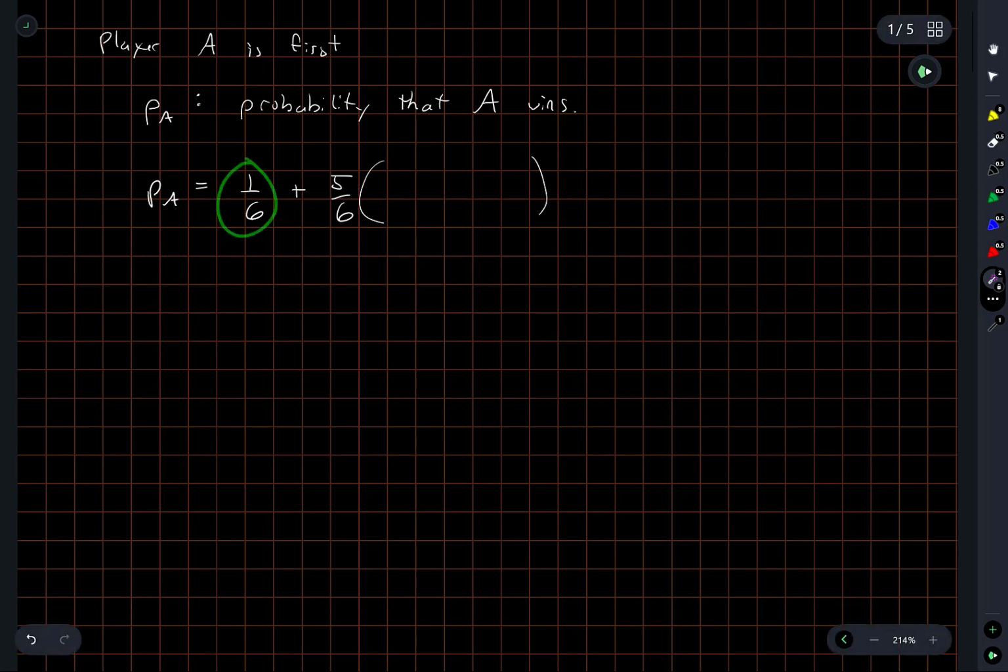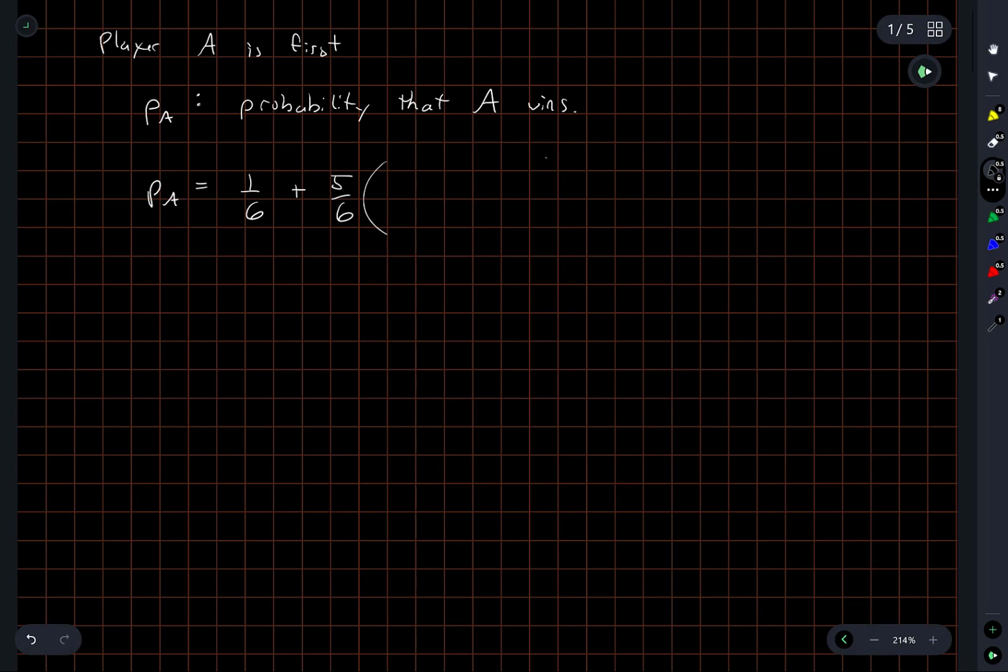That happens immediately with a probability of 1 over 6. But with a probability of 5 over 6, we go to the situation where player B goes first. Now, if it's player B's turn, their first turn, their probability of winning is just whatever number this is.